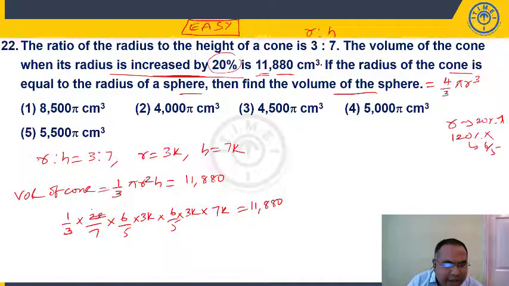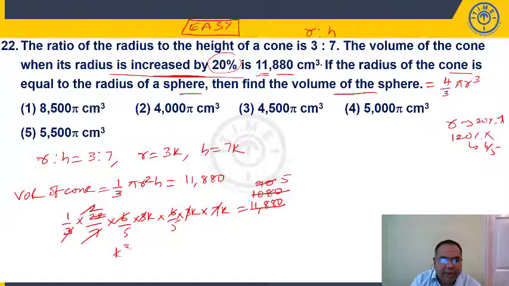Now students, 11 2s, 11,880. Then 7 gets cancelled. Now 6 into 2 is 12. 12 goes 90 times. Again, these 3s also will get cancelled. So here students, 6 into 3 is 18. 18 goes 5 times. So k into k, k cube, is equal to 5 into 5 into 5, 125. From this I can say k is equal to 5.